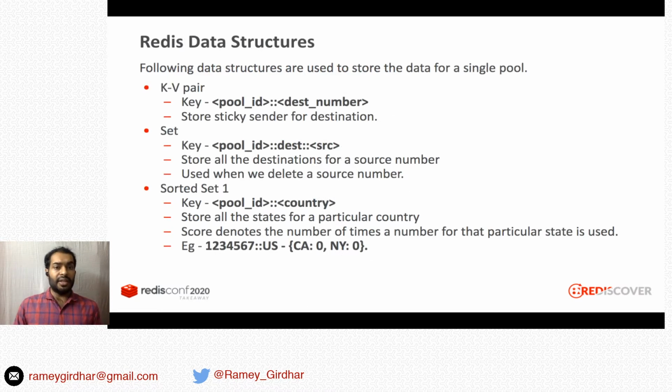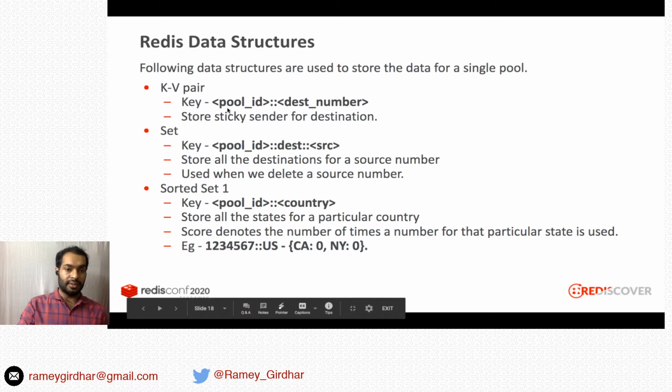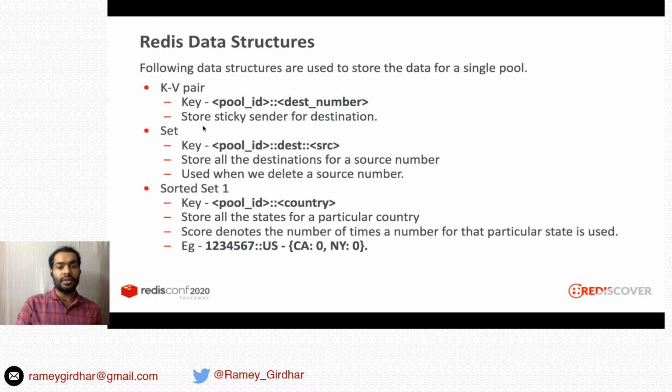So now let's look at the data structures we use. So we use three data structures: key value pair, a set, and there are three sorted sets we use. So a key value pair, it looks something like this. With pool ID, we add a destination number, and this stores the sticky sender for the particular destination. There is a set which looks something like this. So we store all the destinations for a given source number in this set.